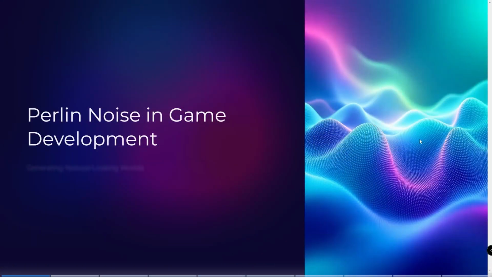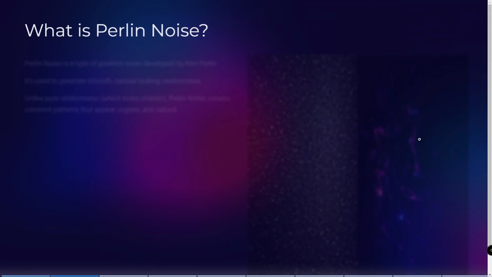As I said before, Perlin noises have a lot of usage in game devs, and one of them is generating natural looking worlds. But let's go deeper. What exactly is Perlin noise?